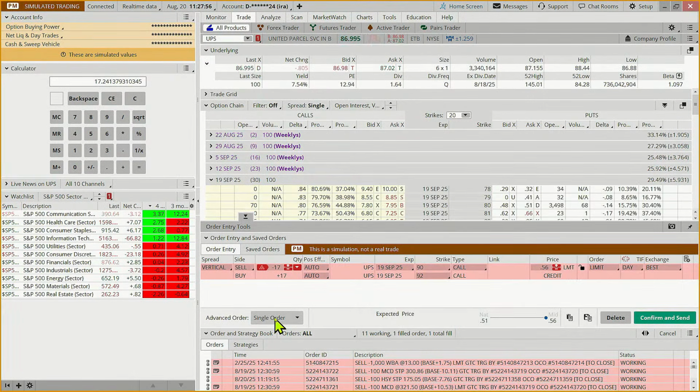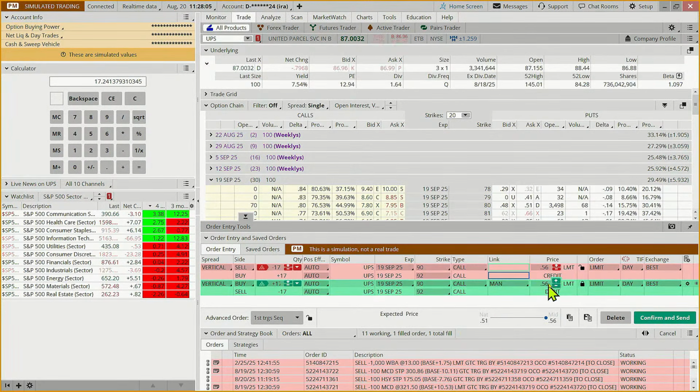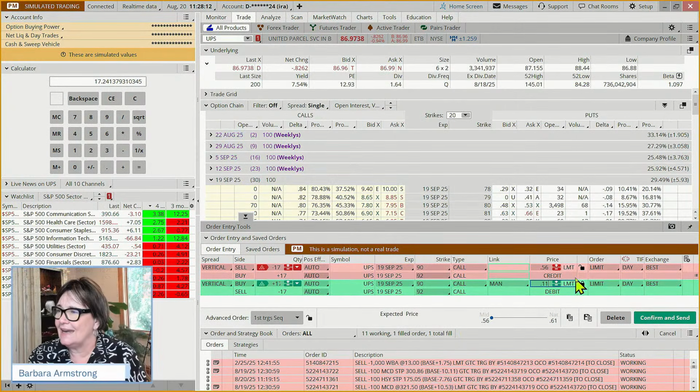Now we're going to put in an exit, just in case we're out golfing or walking the dog or doing your rehab exercises. You might say, when I've got 80% of my max gain, when this is worth about 11 cents, just go into the system and take my risk off the table. I'd like to buy this back.